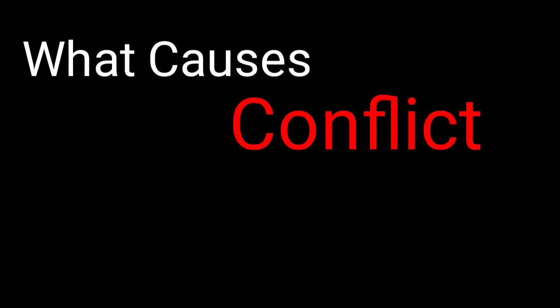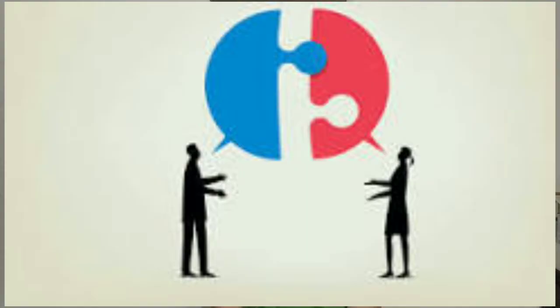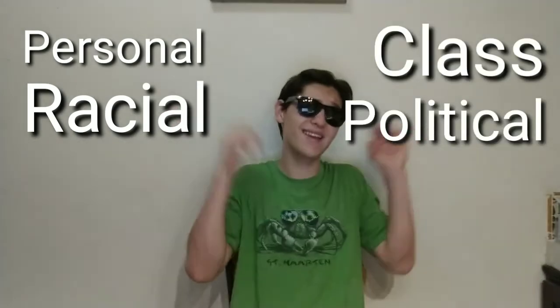I've been given 4 questions. I will answer 3 of them, and one of them is kind of combined with the last one. Anyway, the first question, what causes conflict and how does it progress? Well, conflict is when people disagree with each other or are having a serious argument. Bases of conflict may be personal, racial, class, political, and international.